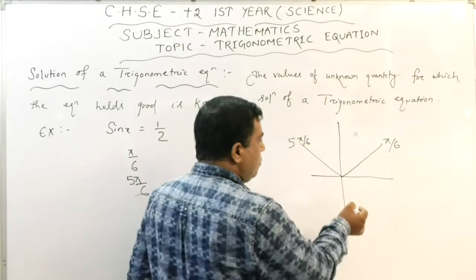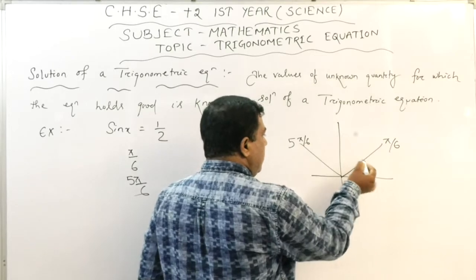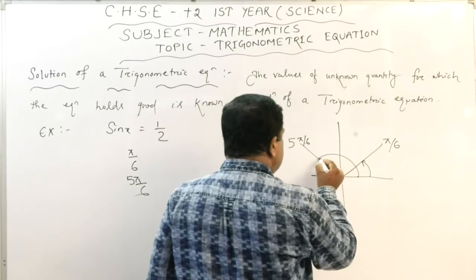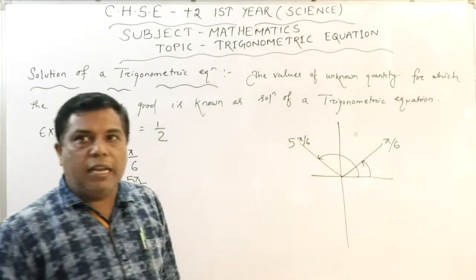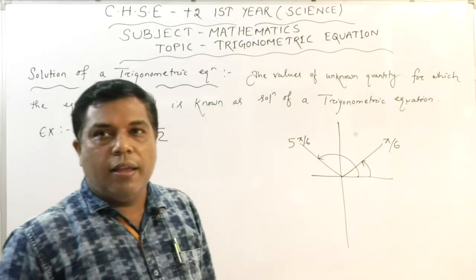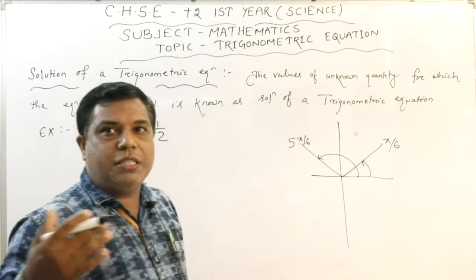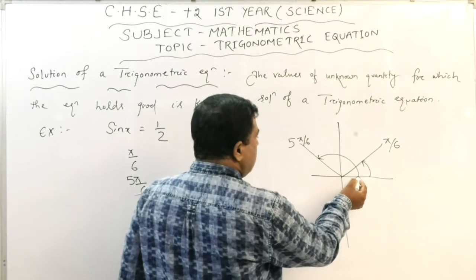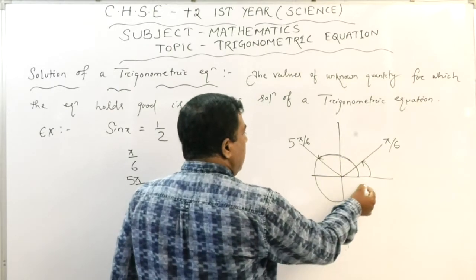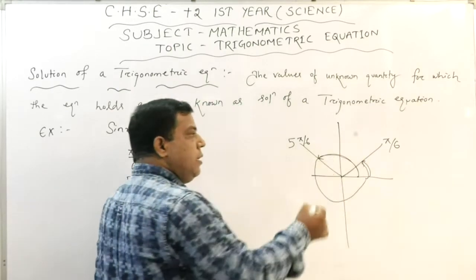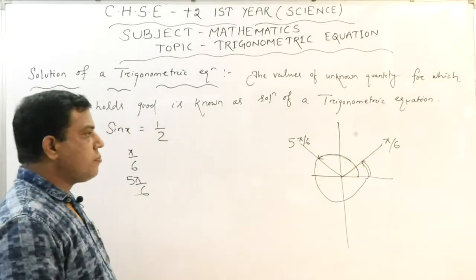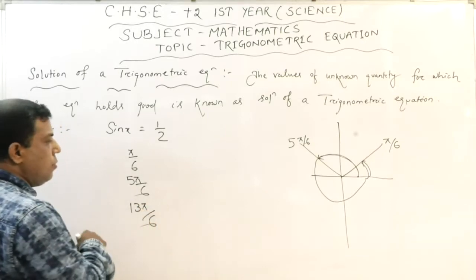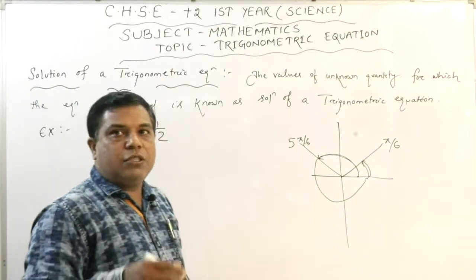Now, is there any other solution? If we move in anti-clockwise direction, pi by 6 is one solution and 5 pi by 6 is another solution. Is there any other solution? Yes, as there is a periodicity of 2 pi, if I go for a rotation, you see 2 pi is covered, again pi by 6. So it is your 13 pi by 6. Okay, dear students, and so on.